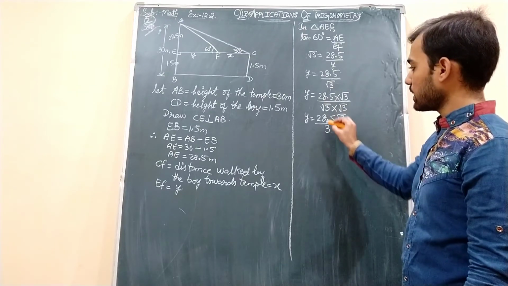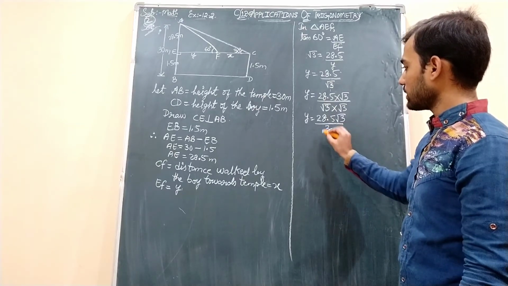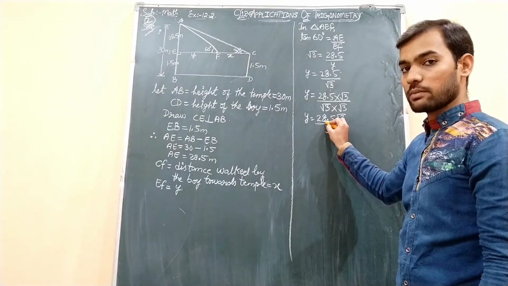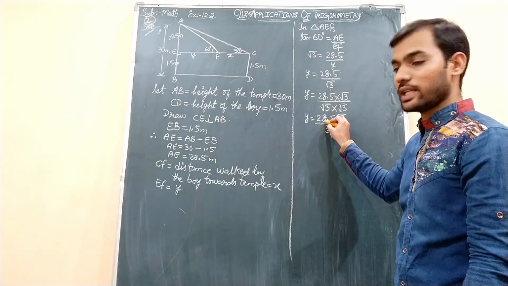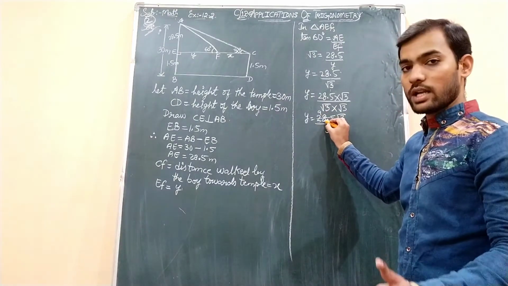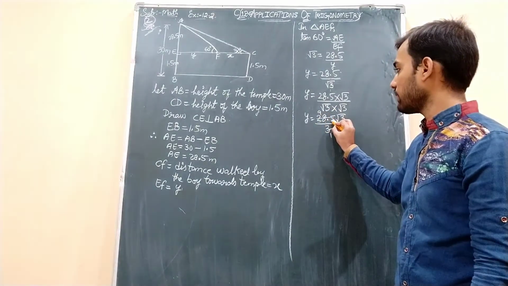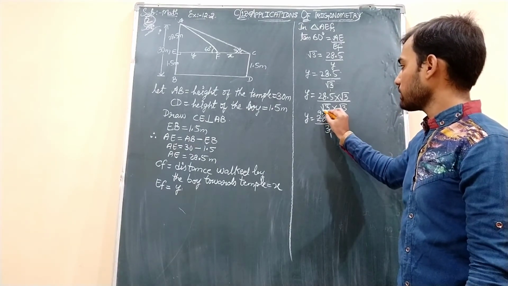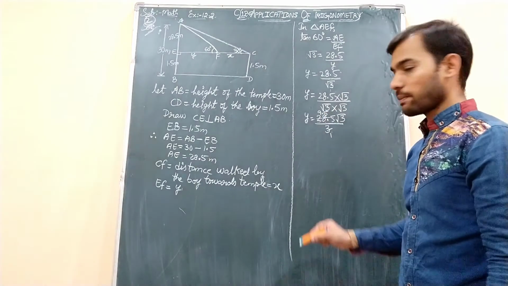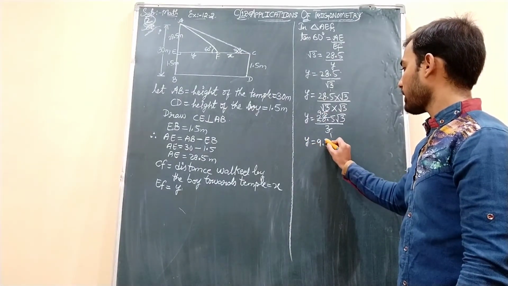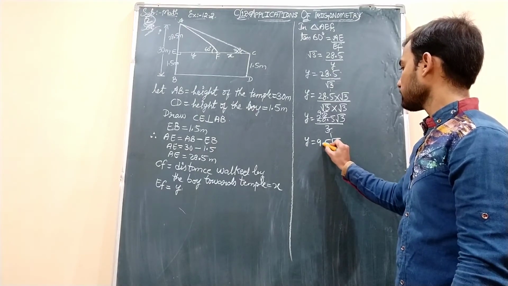So cancelling this 3 and 28.5, 3 ones are 3, 2 is not a multiple of 3. Let us take 28. It is also not a multiple, but we will get 3 nines are 27. So cancelling it, 3 nines are 27, 1 remains, 1 goes beside it and it will become 15. But there is a point, so let us write the point. It is 15 now, so 3 fives are 15. Okay students, so we got Y value as 9.5 root 3.